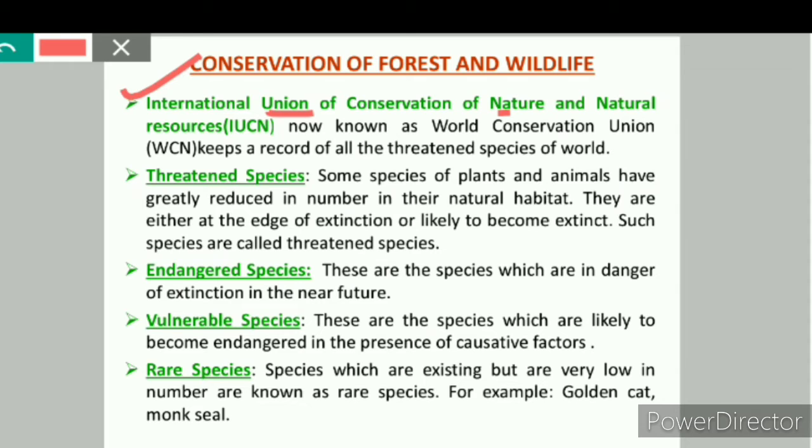IUCN categorized the species into 9 categories on the basis of the size of population, rates of declining populations, etc. And some of these species are discussed here.